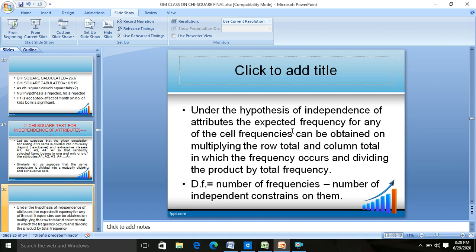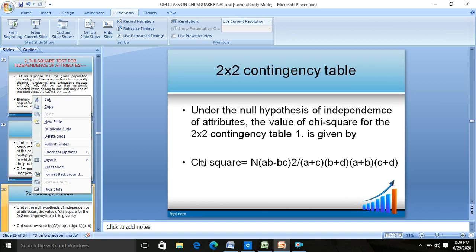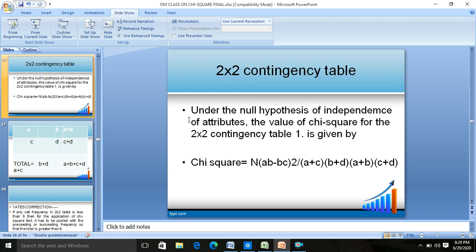independence of attributes, the expected frequency for any of the cell frequencies can be obtained by multiplying the row total and column total in which the frequency occurs and dividing the product by the total frequency. In this case, the degree of freedom is equal to the number of frequencies minus the number of independent constraints on them. We will see how we calculate degree of freedom. Suppose we go for a 2 into 2 contingency table. That is when we have to compare two attributes.